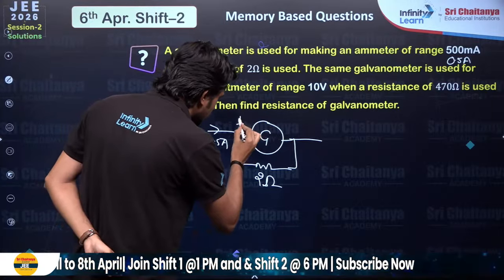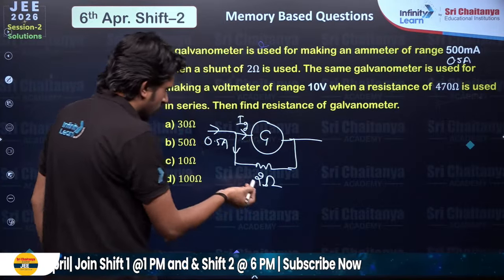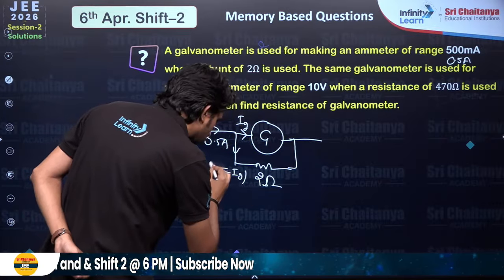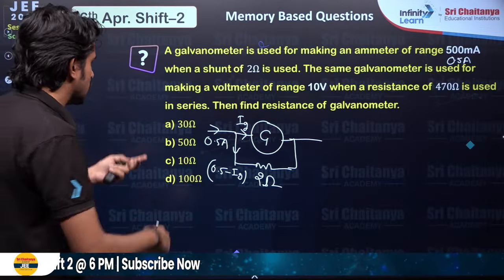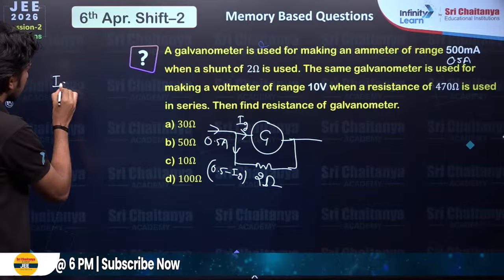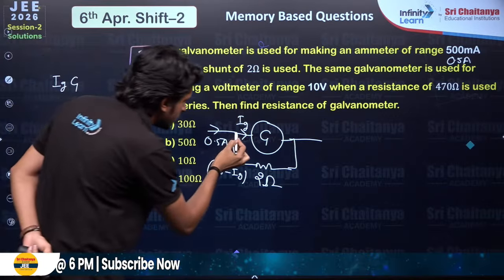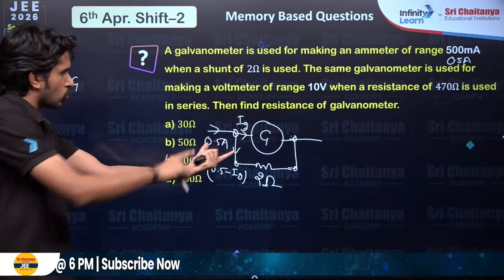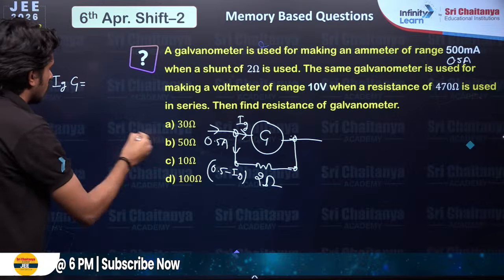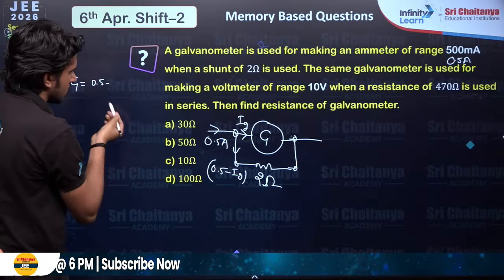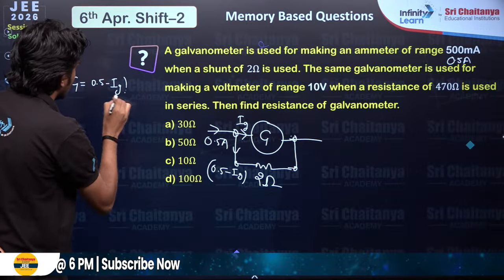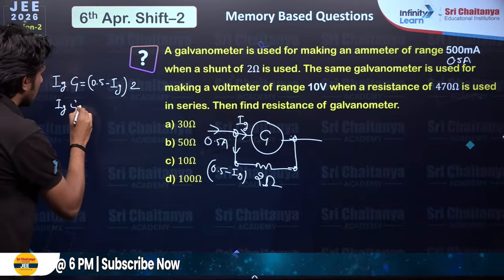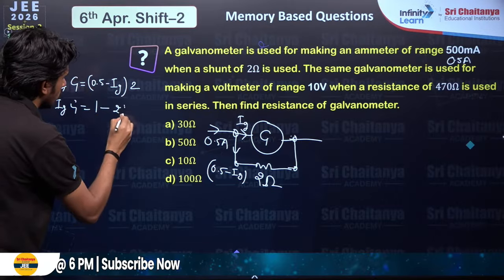Let's say this current is Iz. So definitely this current would be 0.5 minus Iz, or 1/2 minus Iz. So then we can say that Iz into Z, the potential drop on these terminals, would be equal, right? So Ig into G equals (0.5 minus Iz) into 2. Okay, so this could be written as Iz Z equals 1 minus 2 Iz.